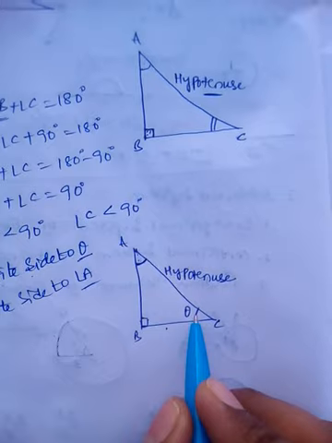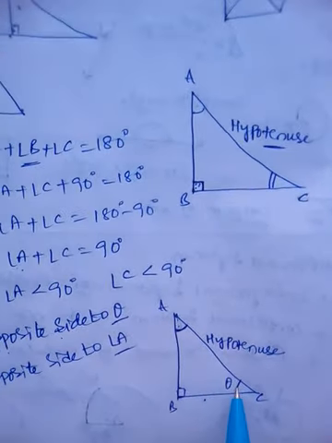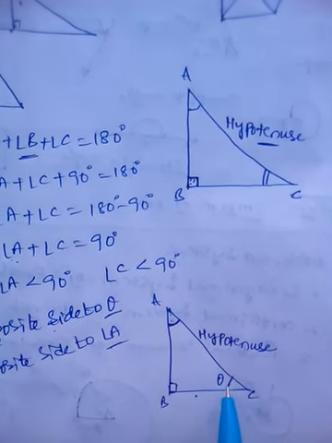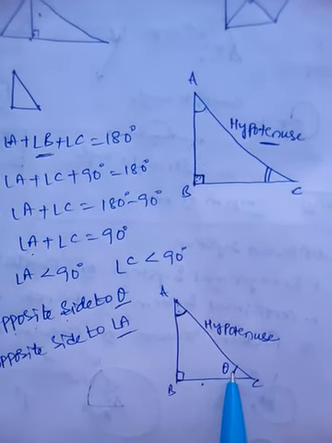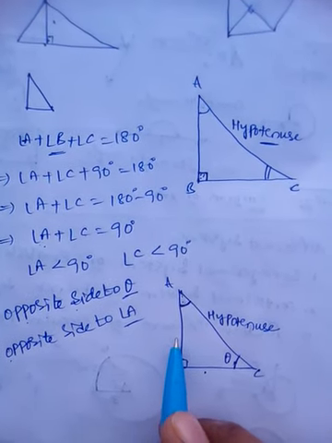So it depends on the acute angle. Depending upon the acute angle, we decide which is the opposite side.